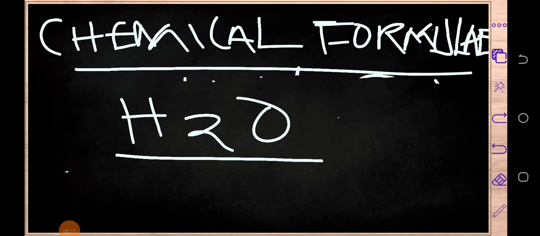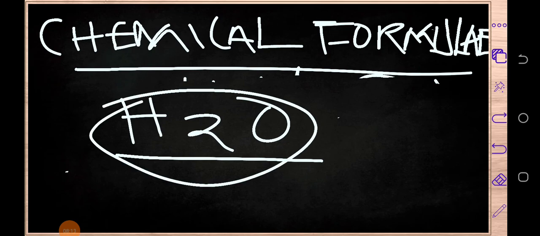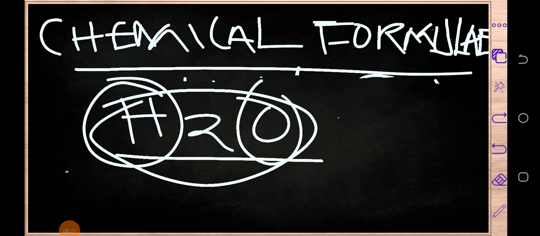So here we've got this molecule, which is the water molecule. As you can see, this water molecule is composed of different atoms of different elements. I'm sure you can see that here we've got hydrogen and here we've got oxygen. So these are the symbols we are talking about.